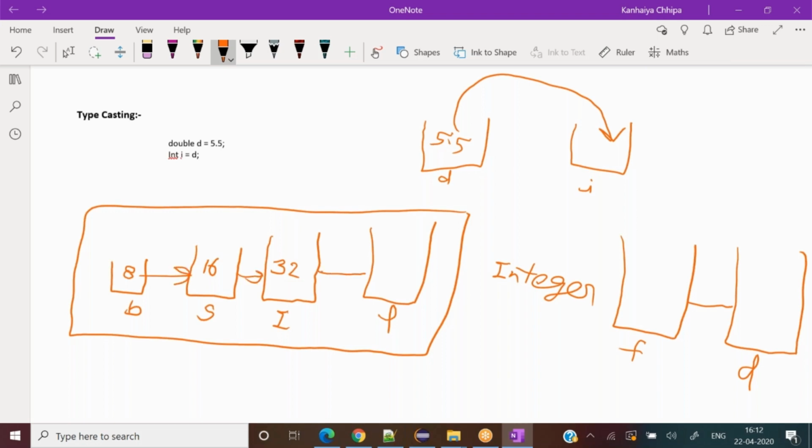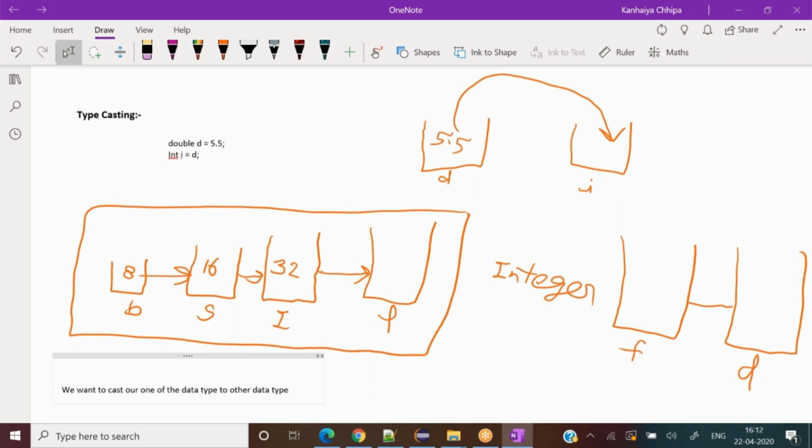What is the meaning of typecasting? We will discuss the meaning of typecasting now. Typecasting is something where we want to cast one of our data types to another data type.